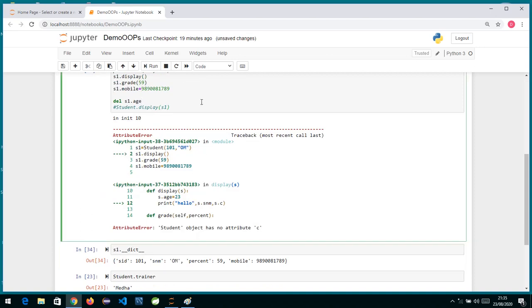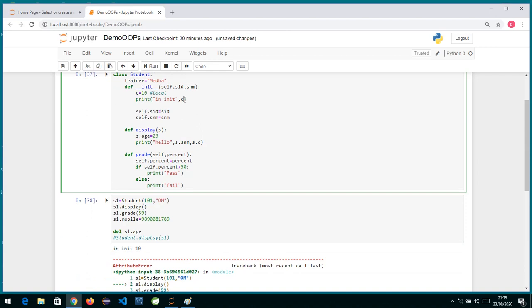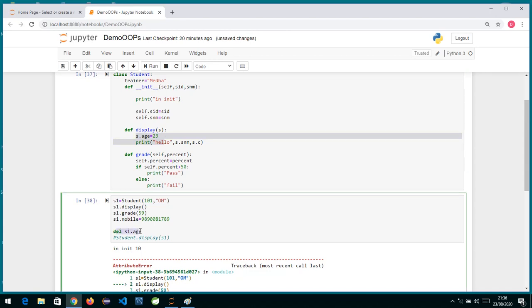So always remember, if you are creating any variable or setting any value to a variable without using self, or whichever keyword you have used over here, that variable is nothing but a local variable. By mistake, if I forget to put the self keyword and just write sid equal to sid, then it is going to be a local variable. So we always have to write self dot and accordingly store the data. This is the place where I create my static variable. Here I can create my instance variable, inside an instance method or down below. To delete, we can make use of the del keyword.